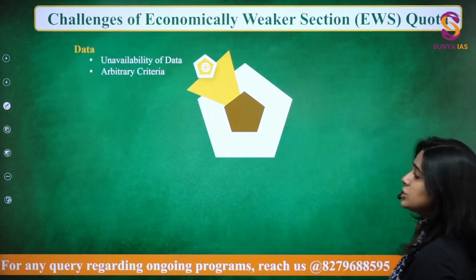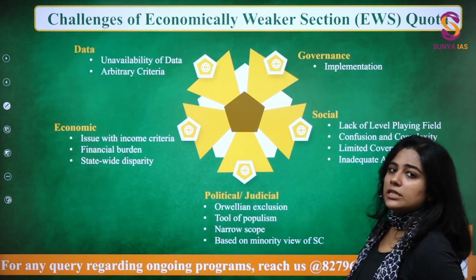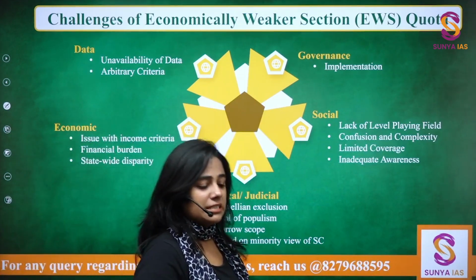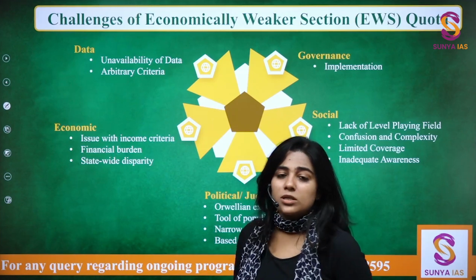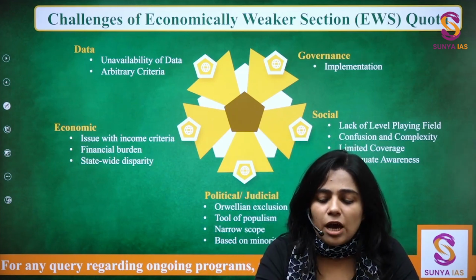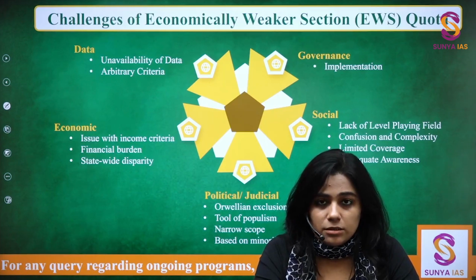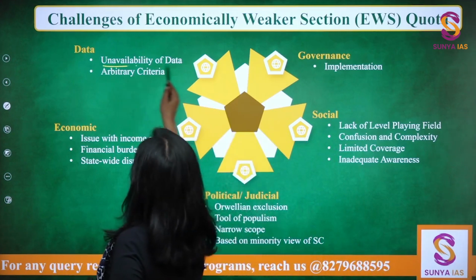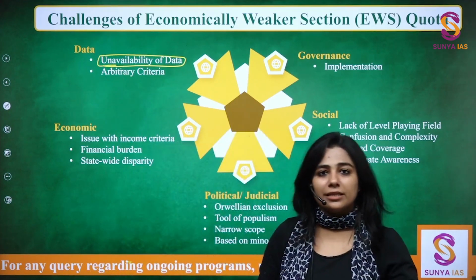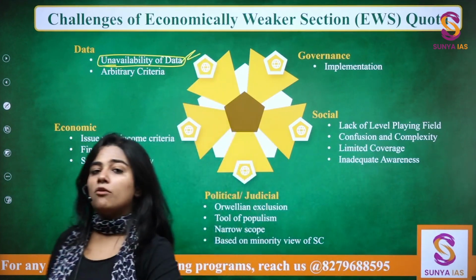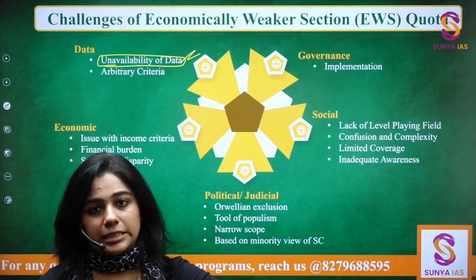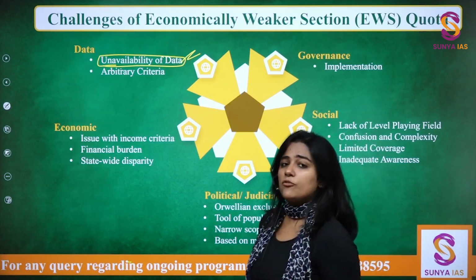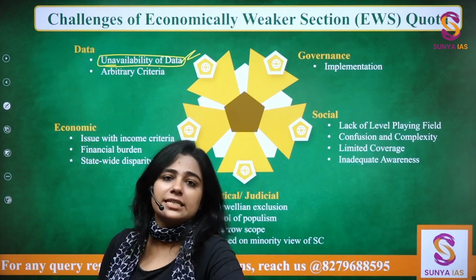So what are the challenges? The challenges, first of all, are that we already talked about the socio-economic caste census. We have data related to SCs and STs. The data related to OBCs is also in the offing, that we will now be having the SECC for overall OBCs as well. But for the poor as such, within the general category, there is unavailability of data because the poverty line, although it is finalized, the Tendulkar committee poverty line we do follow, but then there are various measures of poverty, and how do we include that? We don't have a data set right now.